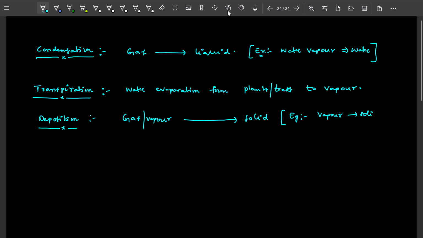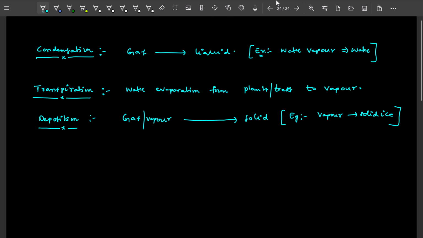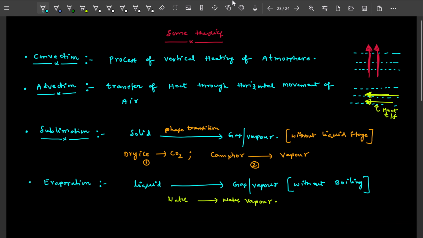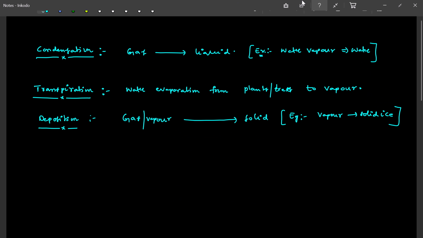These are the different terms in physics we are going to have: deposition, transpiration, condensation, convection, advection, sublimation. They will directly ask for these definitions in the exam. These are the things we have to remember.